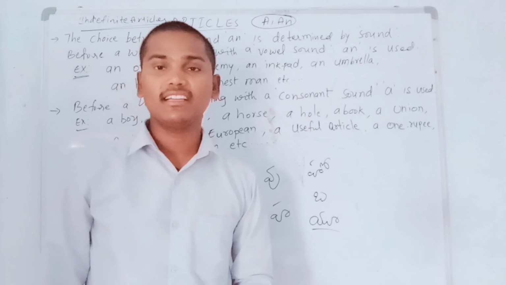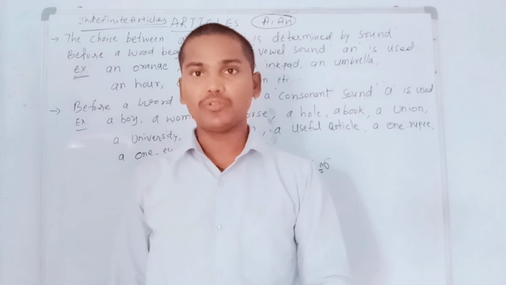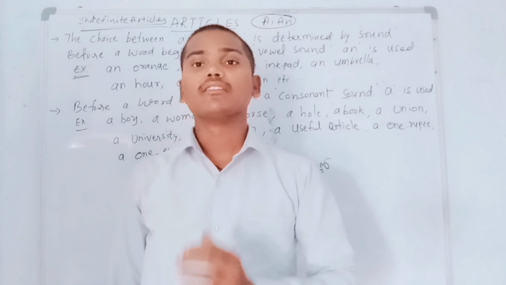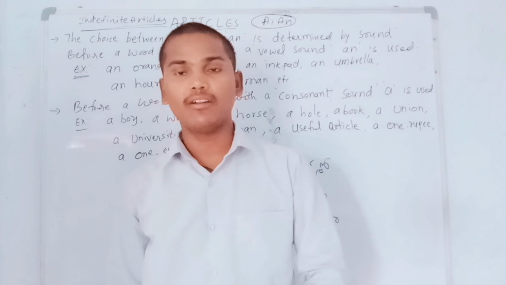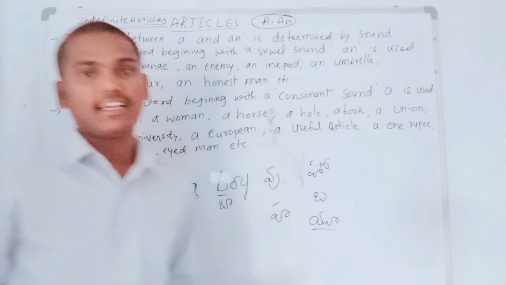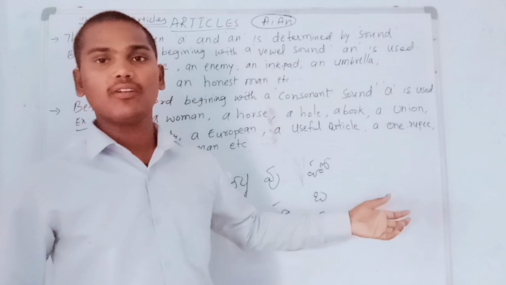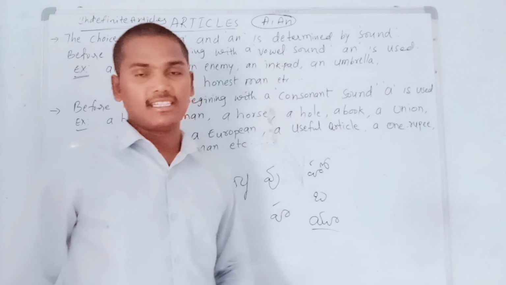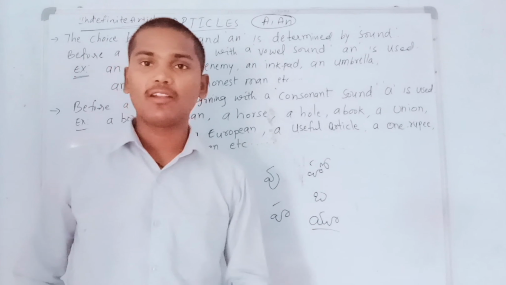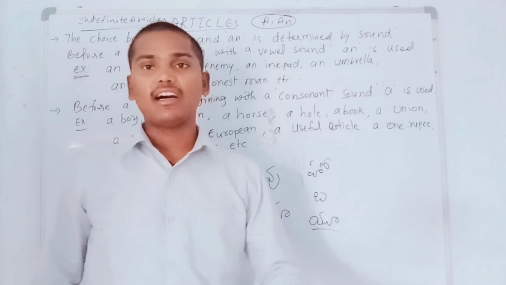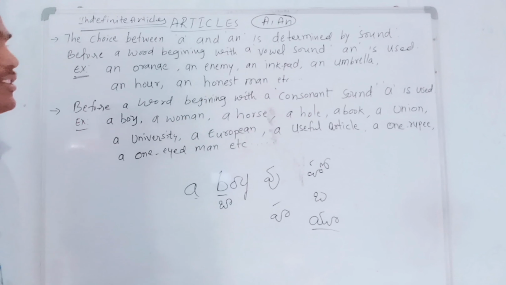But what I am explaining is that the articles a and an depend upon the word sound. The beginning of the word sound, but not the complete word sound. The beginning of the word sound, that is very important. We must never forget. Okay. So a union. Of course, U is a vowel in English, but the sound is U. U means ya. So ya comes in the Telugu alphabet in between ka to bandira. So that is definitely considered a consonant sound. That's why we use a.